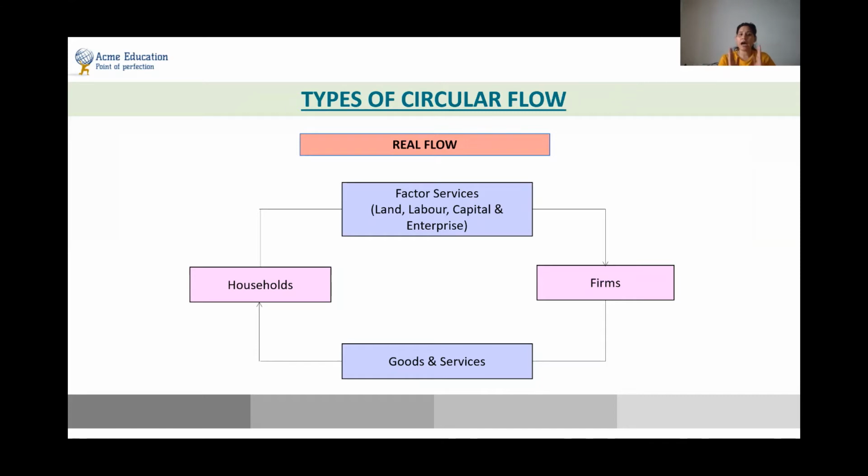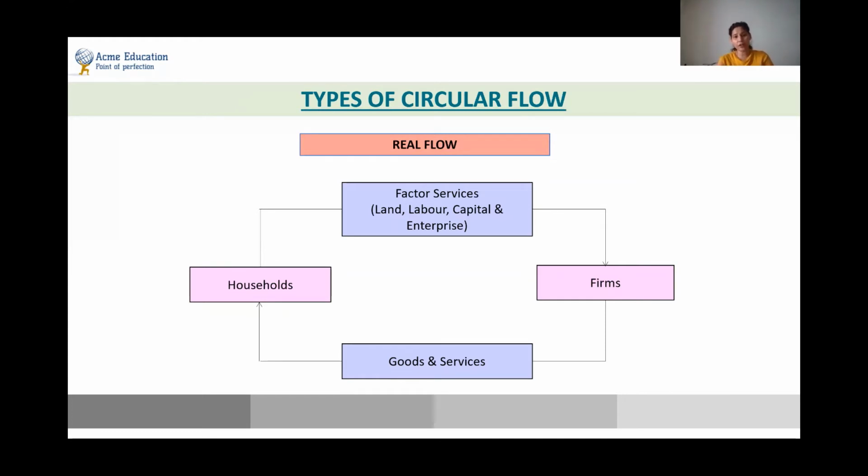Now, when the household are providing the land, labor, capital, entrepreneurship, which means their factor services, which also means the factors of production, to the firms, this is called the real flow concept, because money is nowhere flowing from the household to the firms, but the services of the household, which are in the form of land, labor, capital, and entrepreneurship, are flowing from the household to the firm. So it is called a real flow concept.